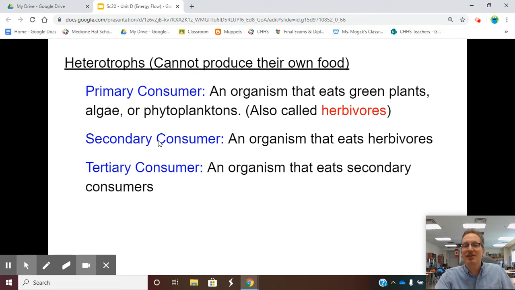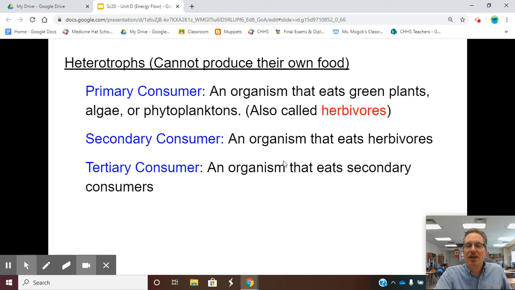A secondary consumer eats primary consumers. So usually this is somebody who eats herbivores, right? So this would be, let's say, a cow. A cow needs to eat a herbivore, but also would eat primary consumers. And these guys would be meat eaters as well. So these guys are eating those creatures that eat only grasses.